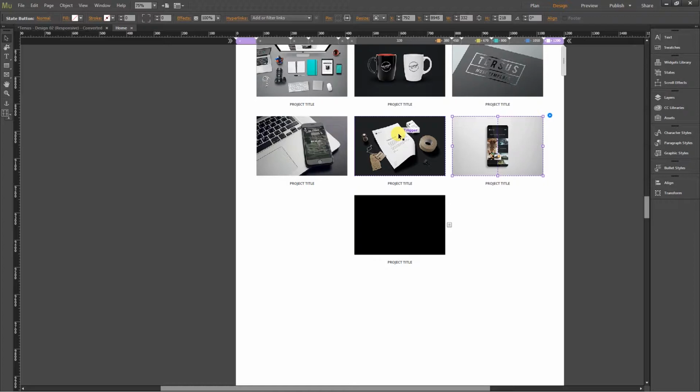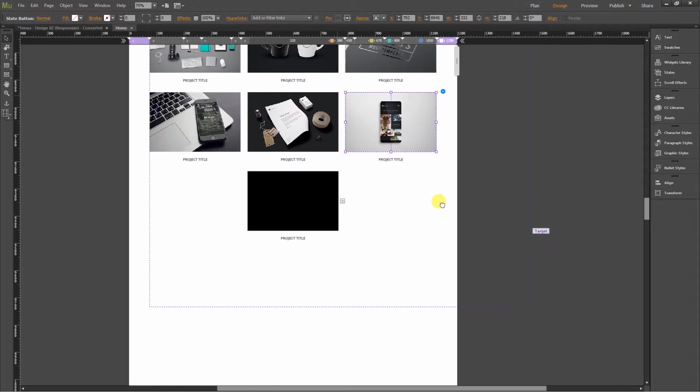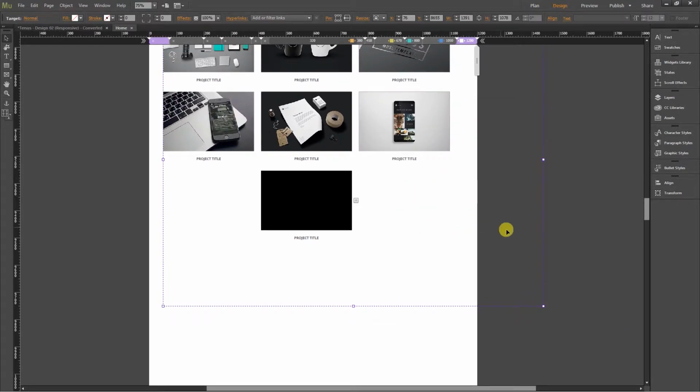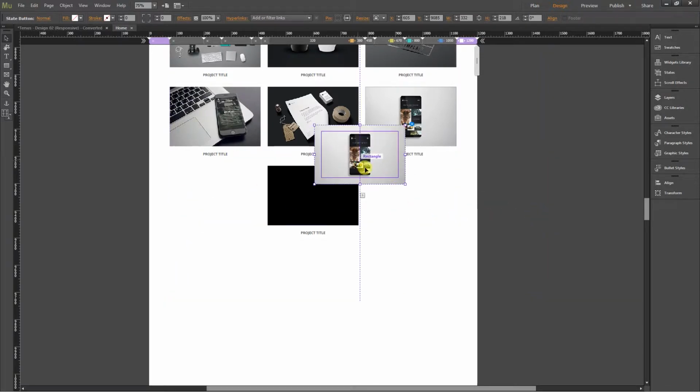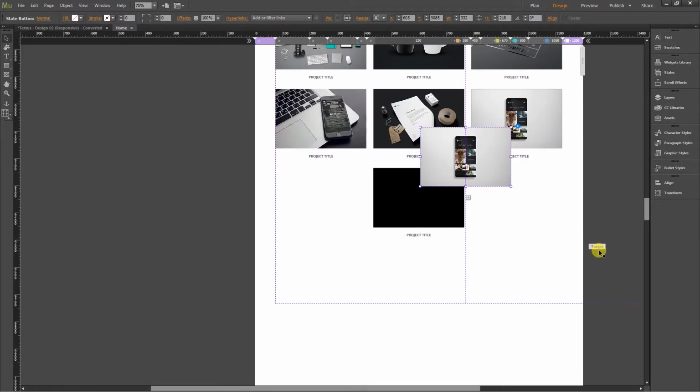So I have copied the state button. So now click on the selection panel container, right click, and you can either choose to use paste in place or paste. So I just use paste. So here it is.